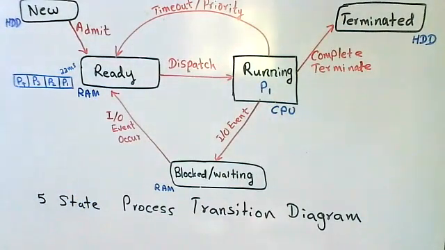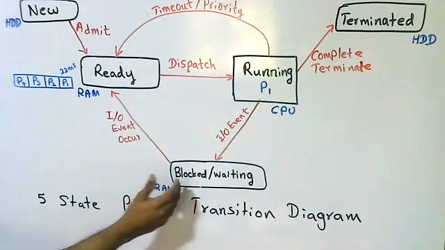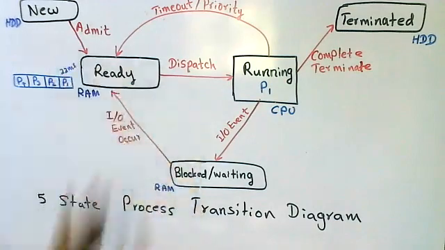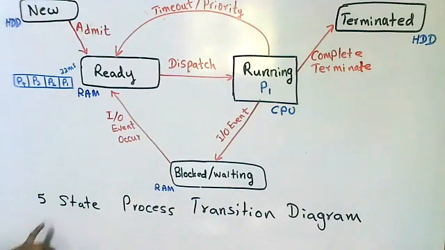Quickly draw this diagram, students. After that, we'll move on to 2 more states. I didn't attach those 2 states here. I'll explain them after this. Okay, right. Quickly draw this diagram. After completion, please raise your hands. This is called the 5-state process transition diagram.